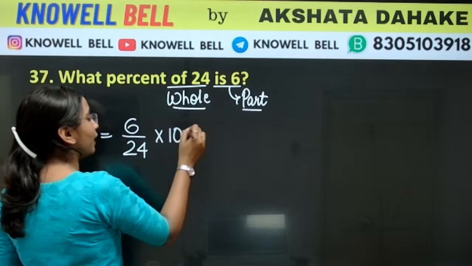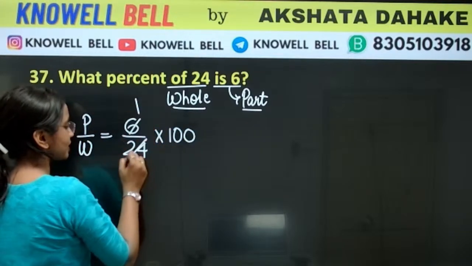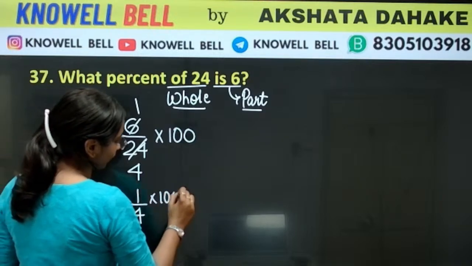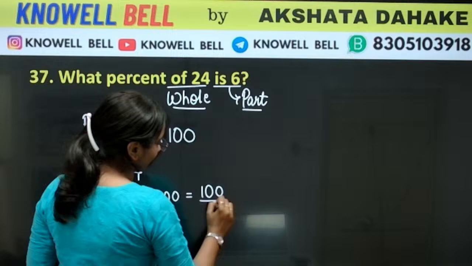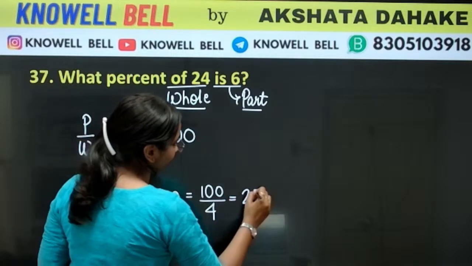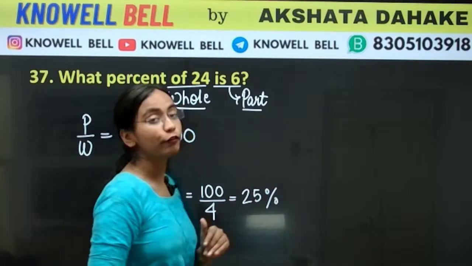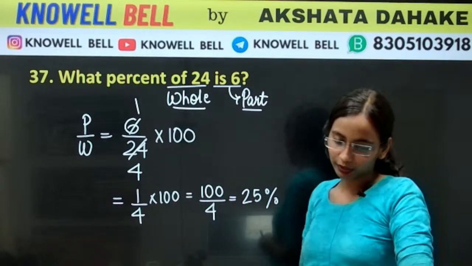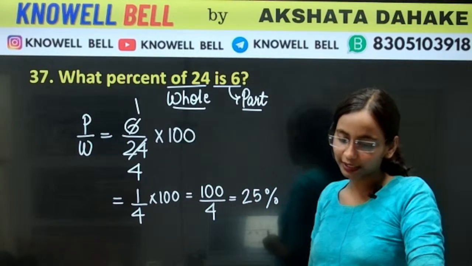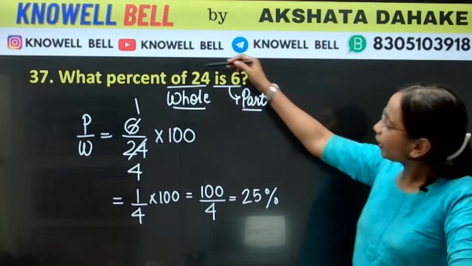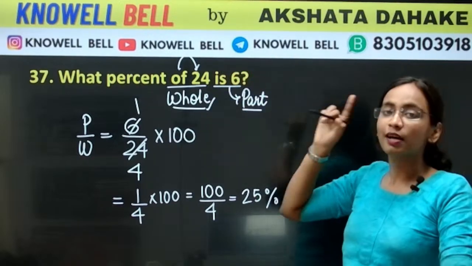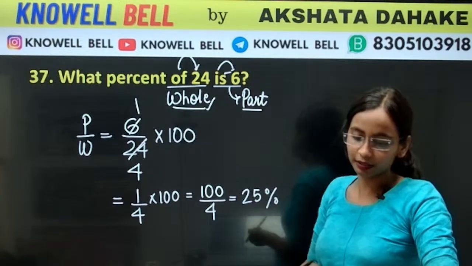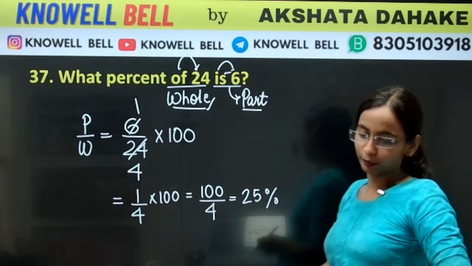तो percent में conversion के लिए हम क्या करते हैं? We multiply by 100. 6 ones are 6. 6 fours are 24. This will become 1 by 4 into 100. That will give us 100 upon 4. 100 upon 4 कितना हुआ? It will be equal to 25%. Very good, Viral. Okay, correct, Shriram, you also got it correctly. So always keep in mind, of 24 likha, that implies it is whole. Is 6 is given, that means 6 is the part. Correct. 25 is the right answer.